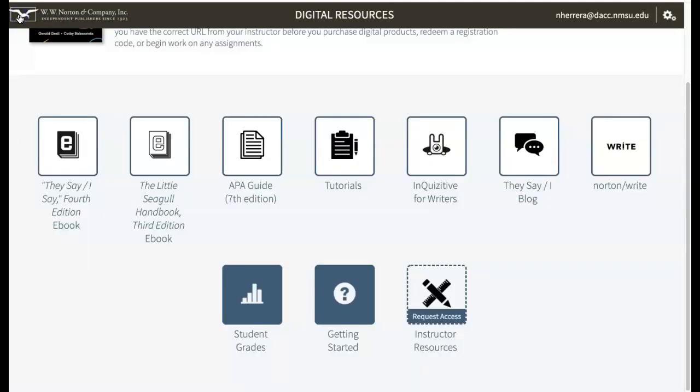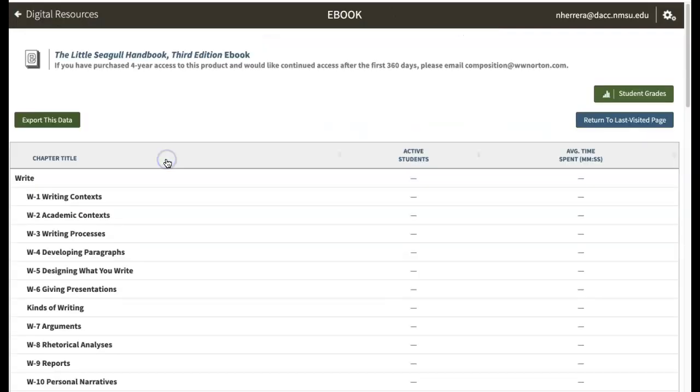All we are using from these resources are the ebook, or if you decide to buy the textbook version, it'll still come with an access card. So what we're using is going to be the ebook, which I just showed you, and we're also going to use the Little Seagull Handbook.